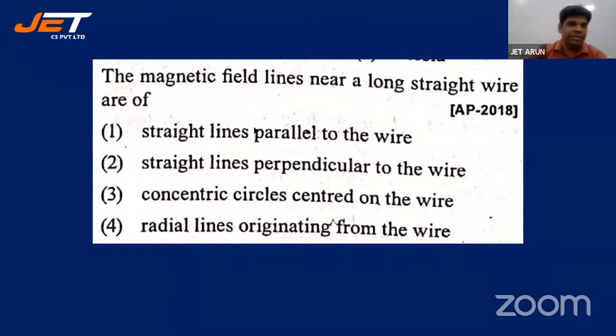Good students, you will try. Good. I appreciate that. Straight lines parallel to the wire. The wire is like this. Let's assume the current goes upward. I'll place the thumb like this. My curled fingers will show me the direction of the field. So there will be concentric circles. Circles, right? So concentric circles centered on the wire. Where is the center of these concentric circles? On the wire. So I'll have circles like this. Magnetic field lines should be circles.